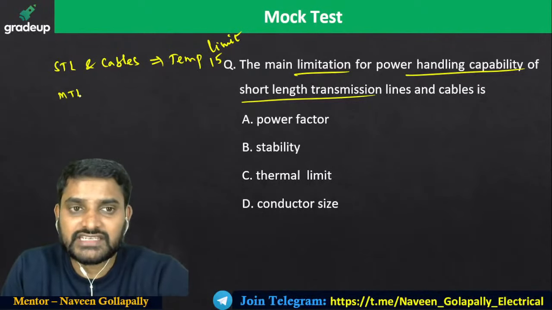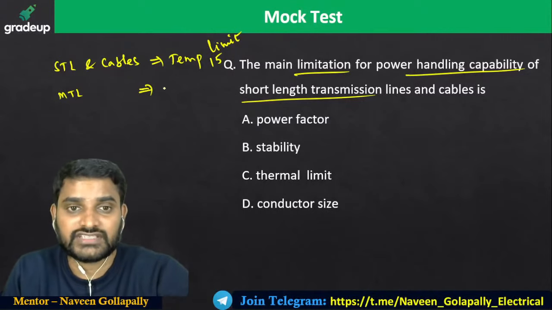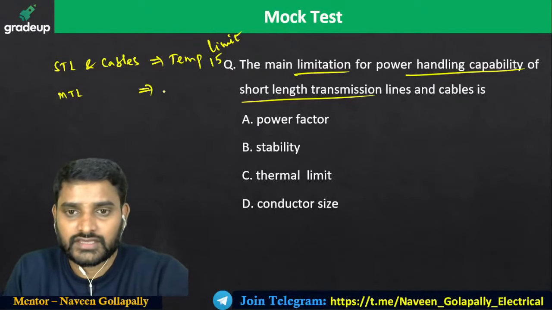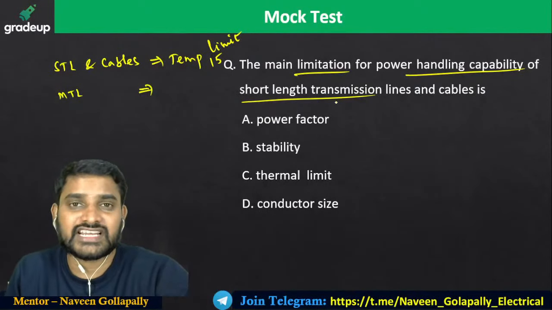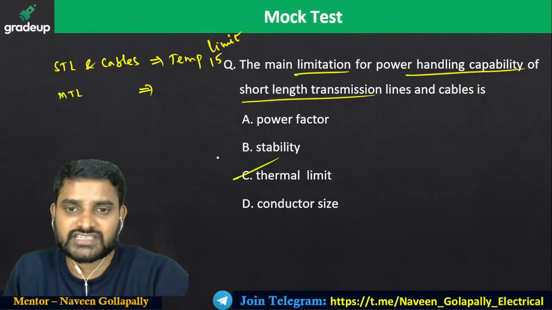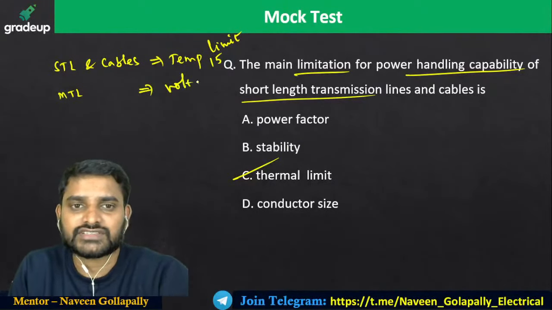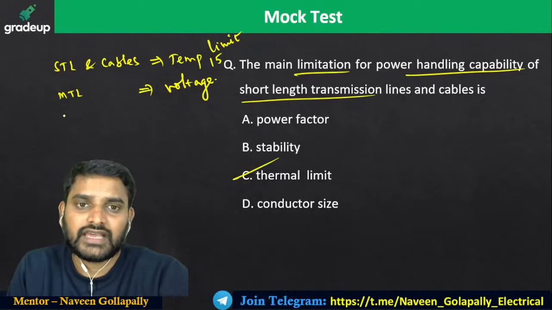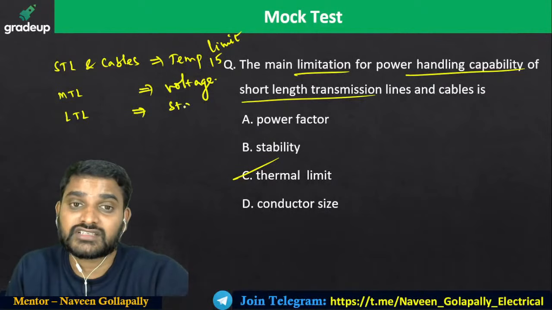The medium transmission line is influenced by voltage. So he's asking about the thermal limit, sorry, for the short length transmission line. So it's a thermal limit. The medium transmission line limitation is going to be the operating voltage, and for the long transmission line the limit is stability, power system stability.